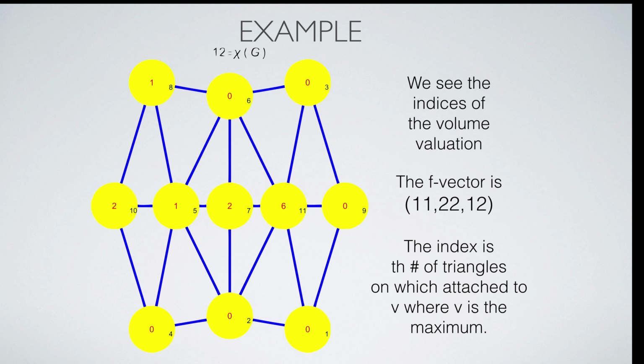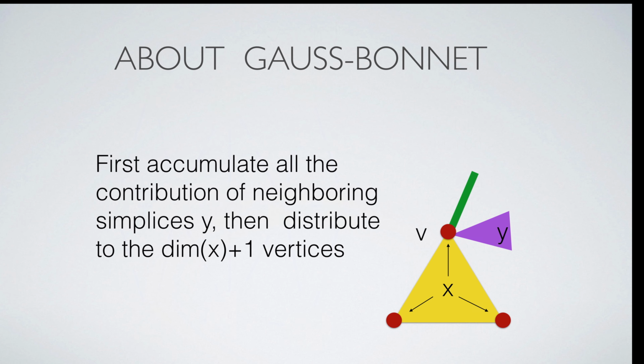Here is an example which illustrates this in the case of a simple linear valuation. The volume. The graph is a two-dimensional disk of volume 12. How do we get the index of a vertex V? Just count all the triangles which contain V for which the value of f at V is a maximum. For every function f we get an index like this. When averaging over all functions, we get the curvature at a vertex as the number of triangles attached to the vertex divided by 3.